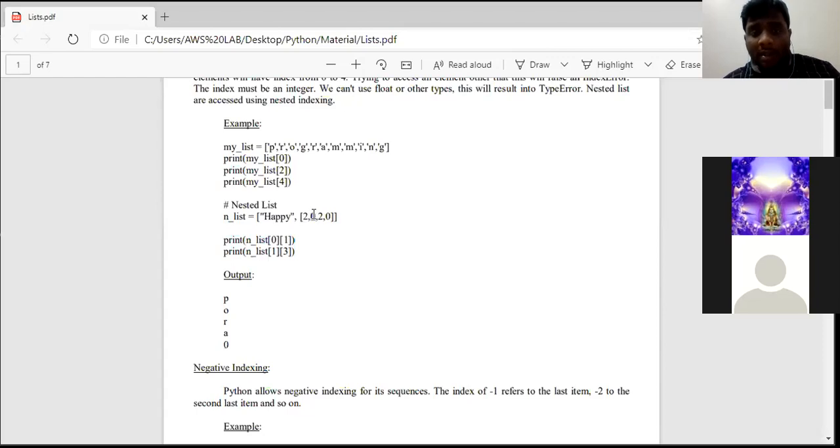Remember, not this 0, this 0. Since I am asking to print the index value at 3, 2 will be taking the 0th index, 0 will be taking the first index, 2 will be taking the second index, and the last element 0 will be taking the third index. So this highlighted 0 will be printed as 0 here. Okay. Anyways, now we shall take an example.